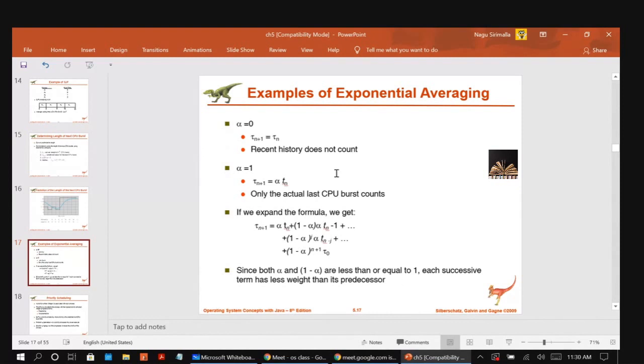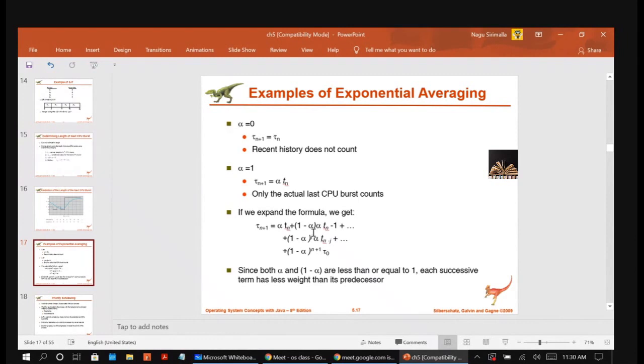This way we expand the formula. The usual value for alpha is 1 by 2, which means we consider the past history as well as the last CPU burst.